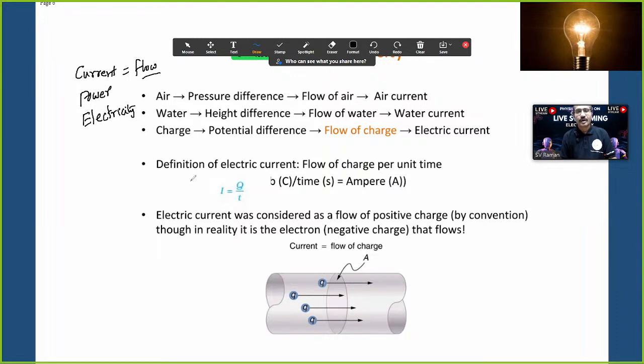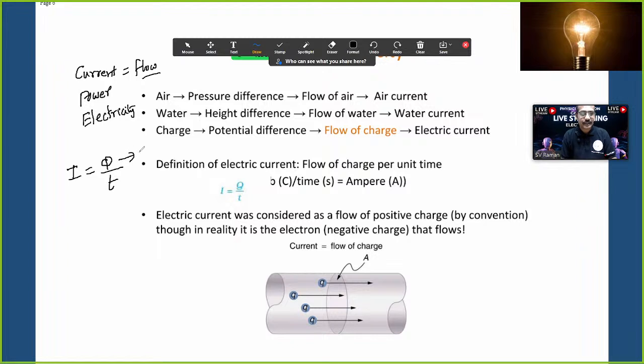Now, what is electric current? Electric current, how to define? Electric current we can define as the flow of charged particles in unit time. Definition of electric current again: the flow of charged particles in unit time.